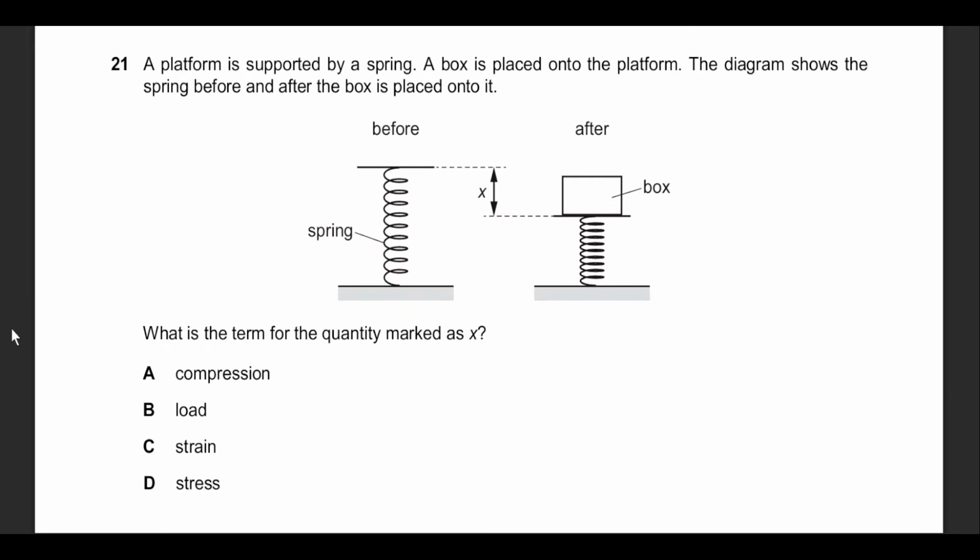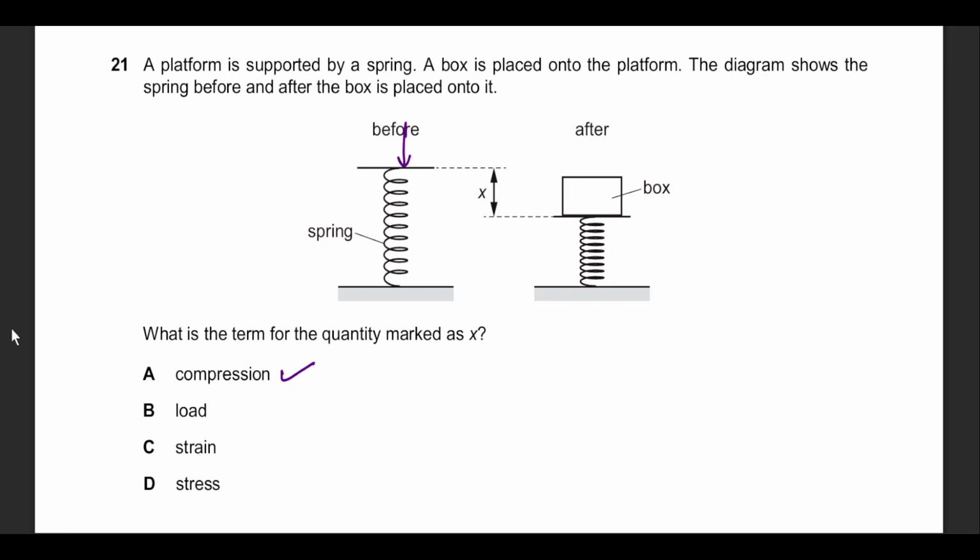Question number 21. This was again a very simple, straightforward question, and the examiner says students still found it difficult. Which term defines the quantity x? You see, it is extension. It is the change in length. But this is compression. This is exactly what happens to a car suspension. This is exactly what happens when you click your ballpoint pen. You're compressing down on the spring. So this shouldn't have been that big of a problem, but students still got it wrong.